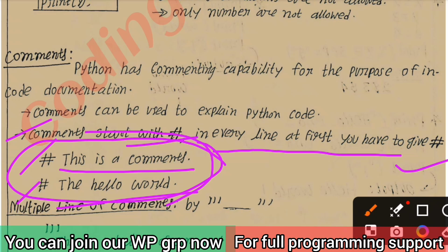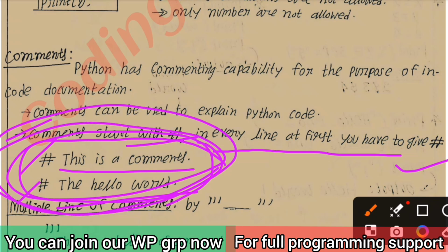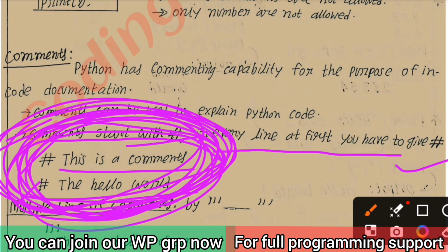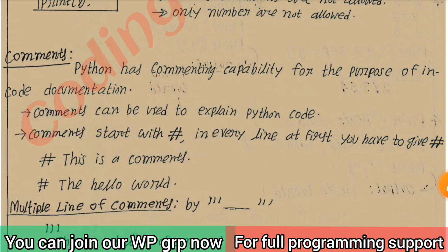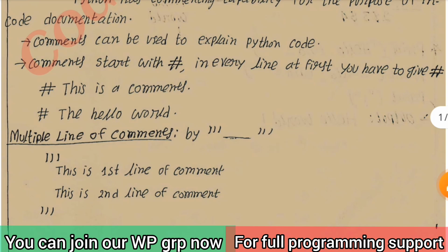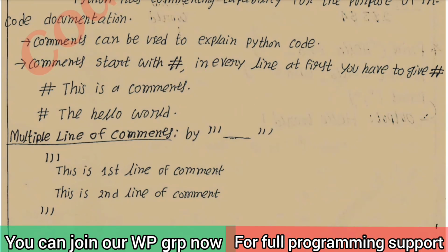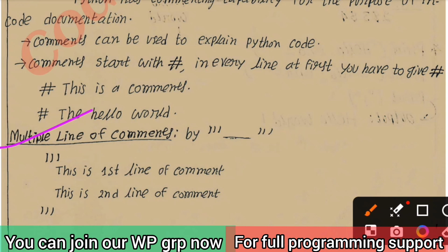This is a comment line. At the time of execution of our code, these two lines are not shown by the compiler, not checked by the compiler. Okay. Then the multiple lines of comments, how do you write multiple lines of comments?